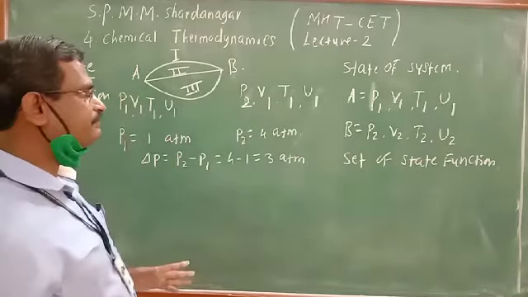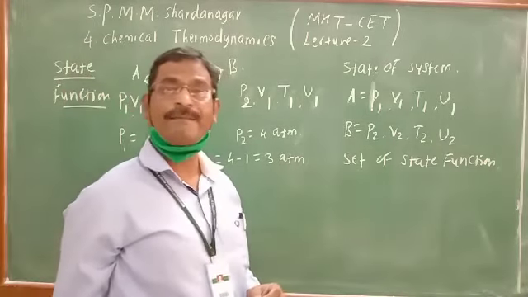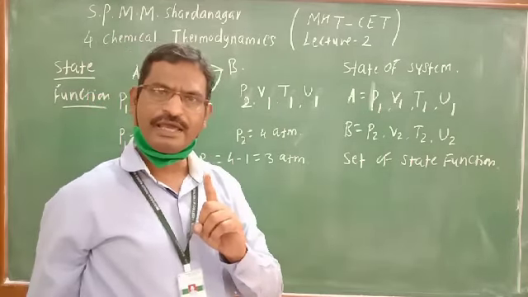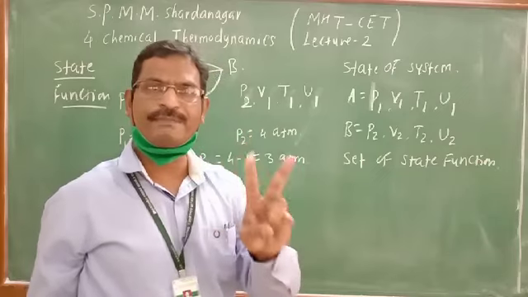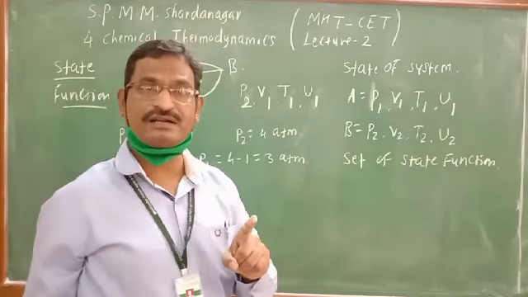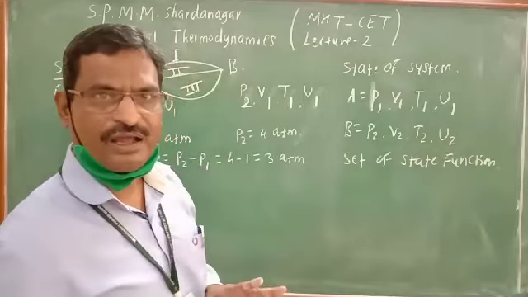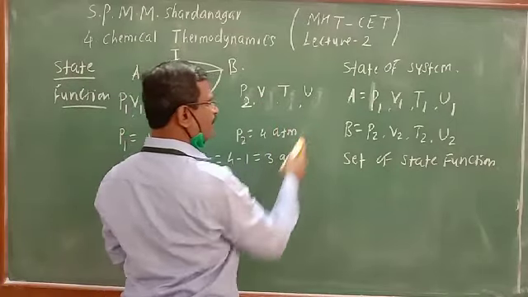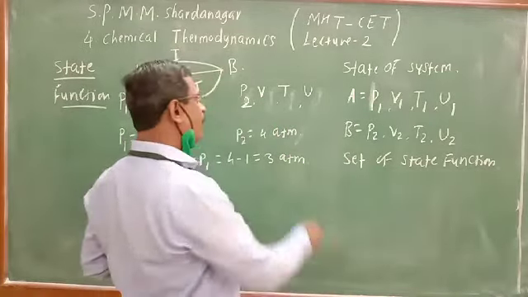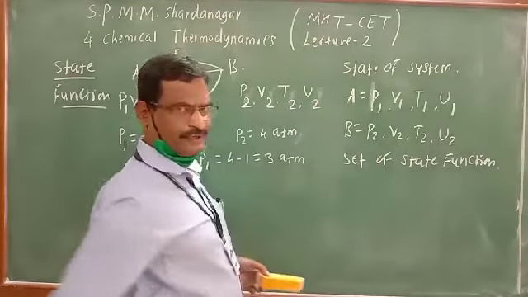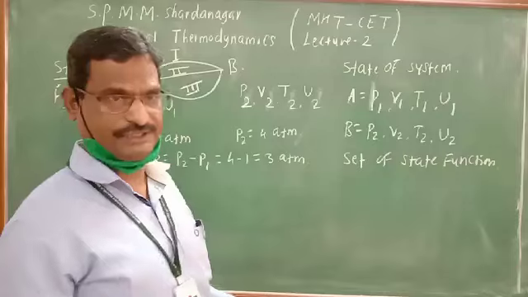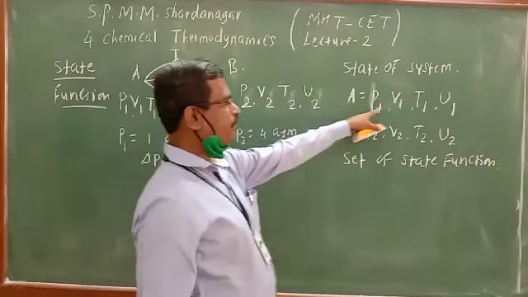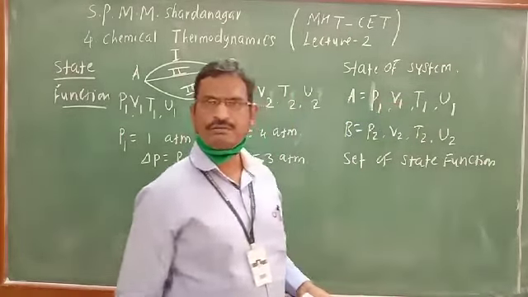So the state of a system can be explained with the help of a set of state functions. If any one of the state functions for two different states is different, it is considered that those two states are not identical. They are different from each other. So maybe one or maybe all state functions are different, so that the state of the system can be changed. Now let us consider for state A, P1, V1, T1 and U1 are constant.